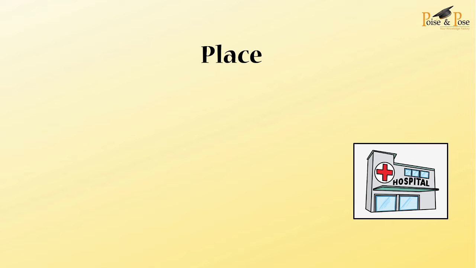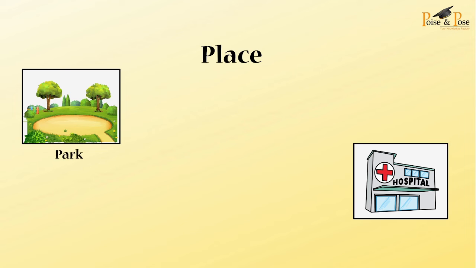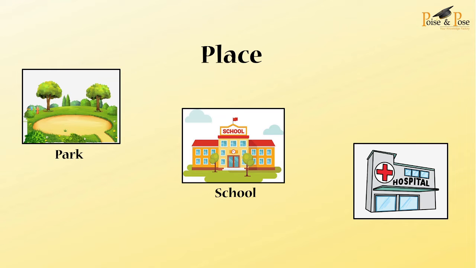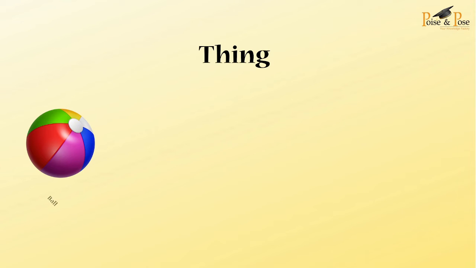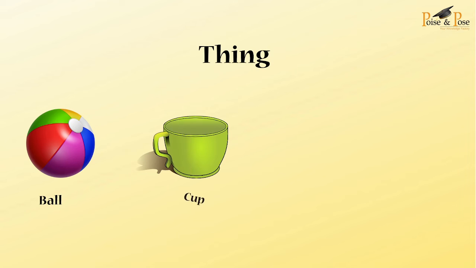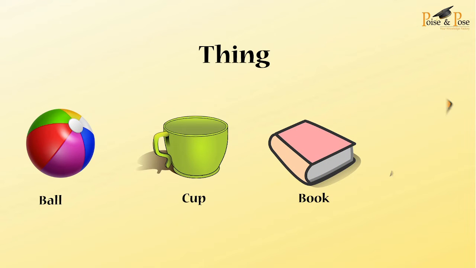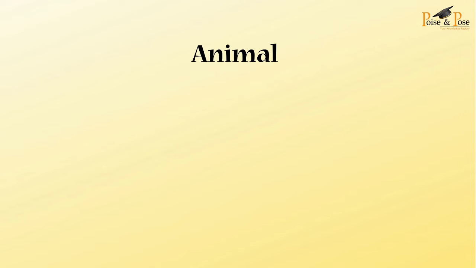Places. We come across a lot of places when we go out. This is a park, a school, a hospital. These places are called nouns. The names which identify a place are called nouns. Moving on to things. A ball, a cup, a book, a pencil. The names of things are also called nouns.